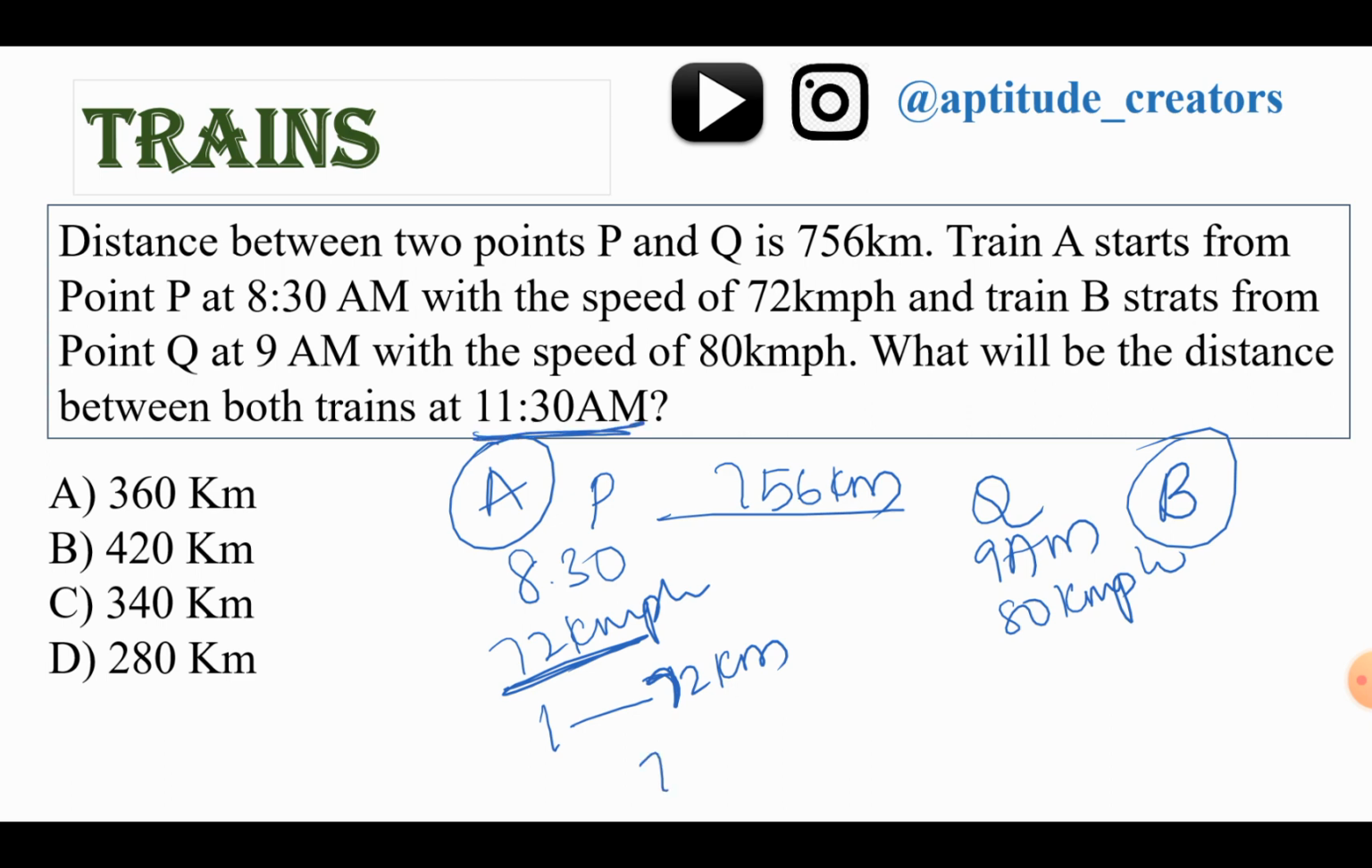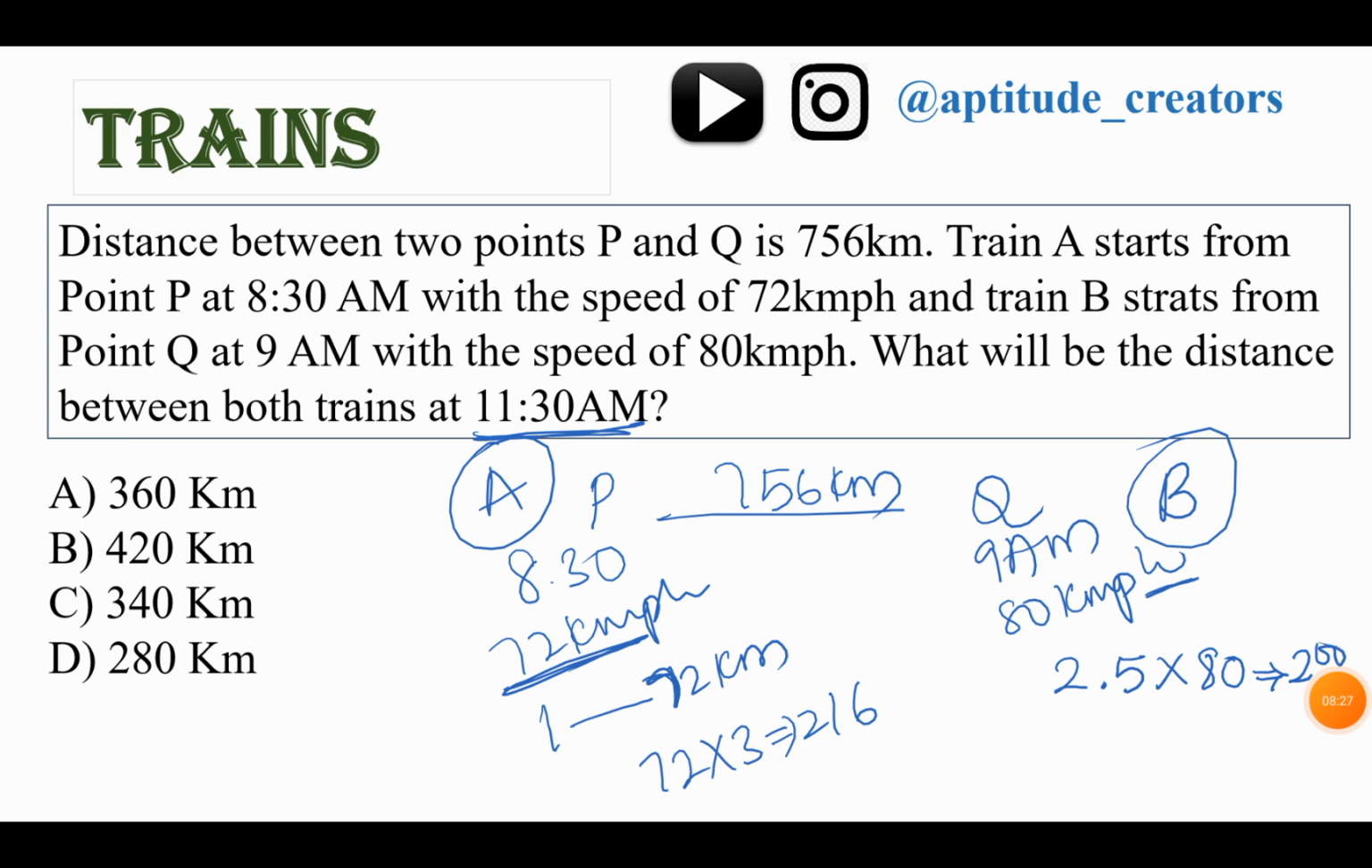What is the time between 8:30 and 11:30? 3 hours. What is 72 into 3? 216. Now, similarly, what about B? What is the time between 9 and 11:30? There are 2.5 hours. In 1 hour, it will cover 80 kilometers. What about 2.5 hours? 2.5 into 80 will give the result as 200.